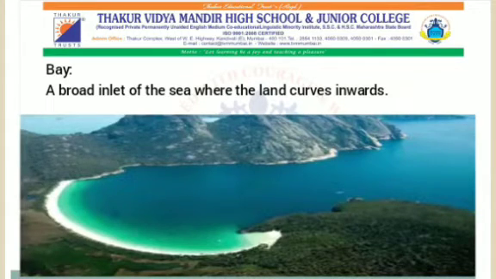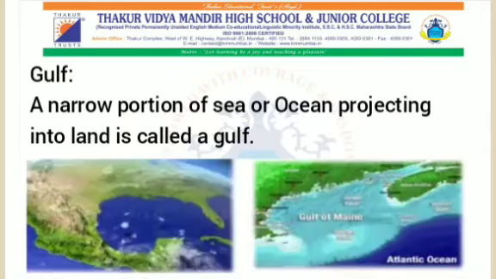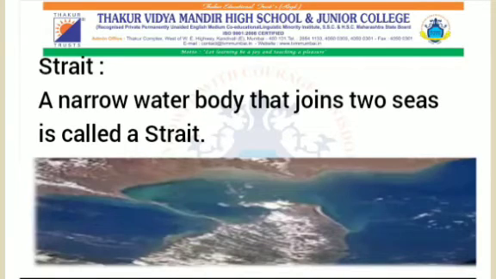The next one is Gulf. A narrow portion of sea or ocean projecting into land is called a gulf. Strait. A narrow water body that joins two seas is called a strait.